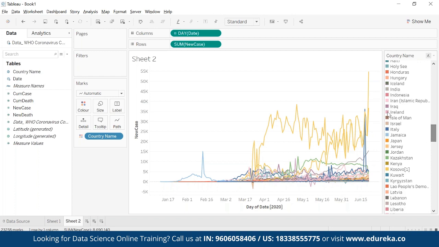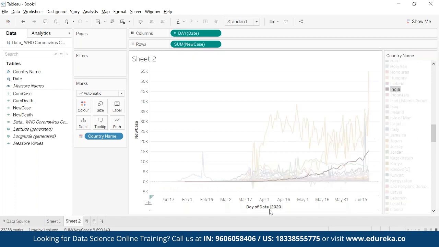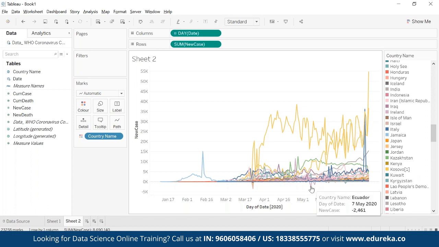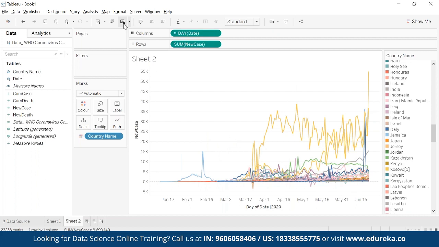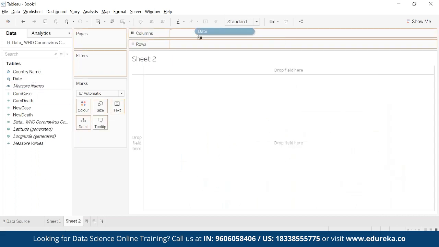And here if I check, let's say in India, this is the trend in India, how it is moving over the period of time. There are some negative values as well. I'm not sure how it is negative two. Maybe there are some data issues, but these negative values I also see, right? Which is maybe because of the data issues we will have. Trend line. So basically, I'll just remove this, and I'll drag this date out here.